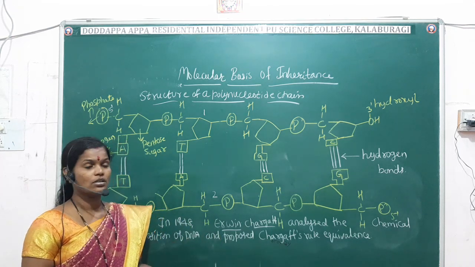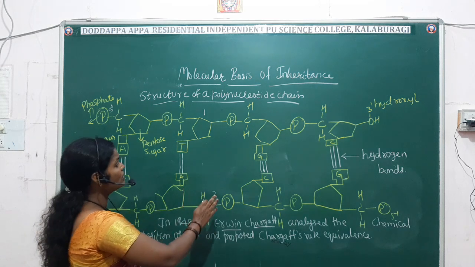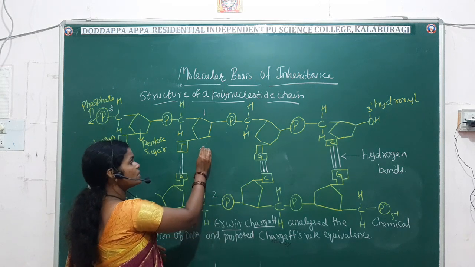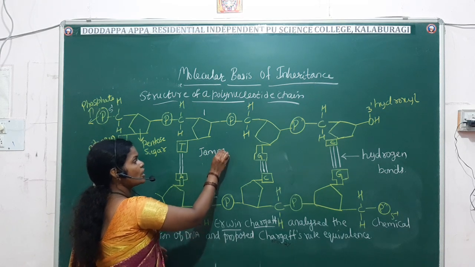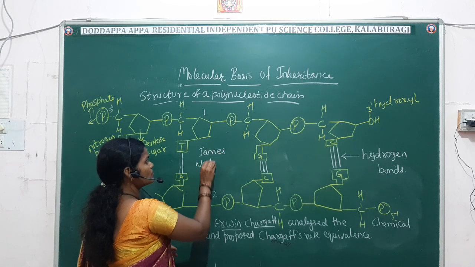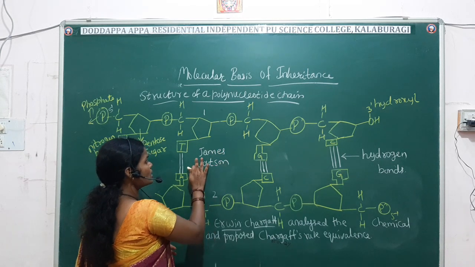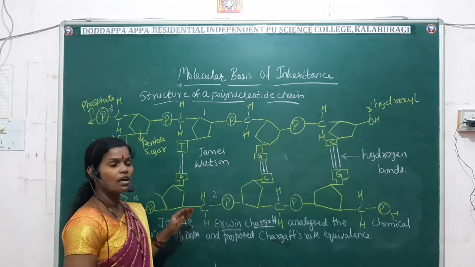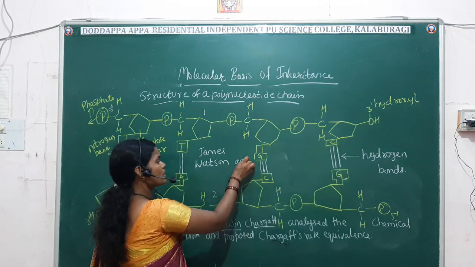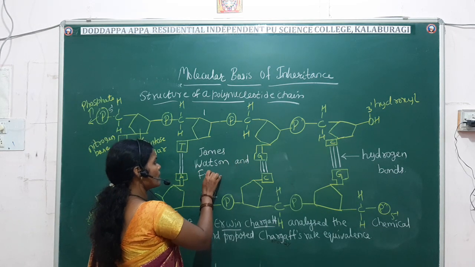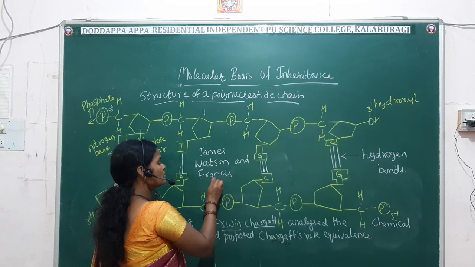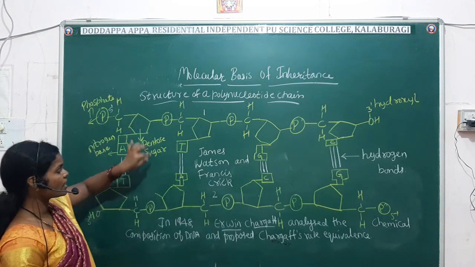Apart from the scientist Erwin Chargaff, another scientist called James Watson and Francis Crick proposed the double-stranded DNA.